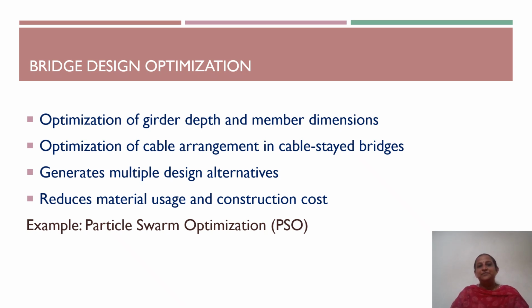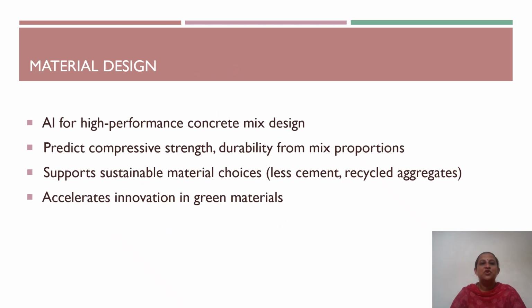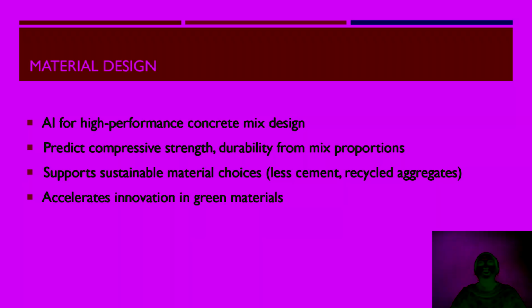bridge design. AI can also be used for material design optimization. It is used for high performance concrete mix optimization, where the best combination of concrete ingredients to achieve required strength and performance is obtained. Machine learning models can estimate concrete compressive strength and durability from concrete mix proportions without extensive laboratory testing. It also supports the development of sustainable concrete by incorporating recycled aggregate and supplementary cementitious material while maintaining structural performance,